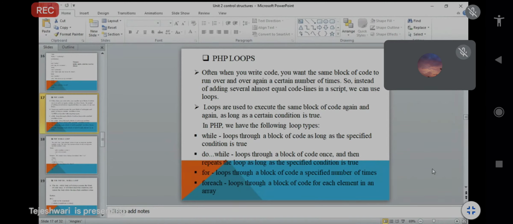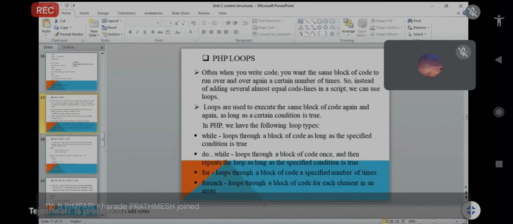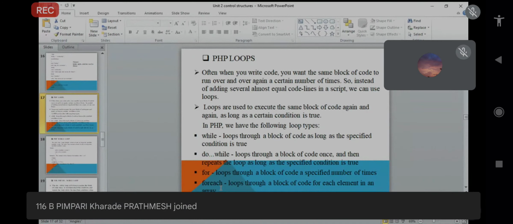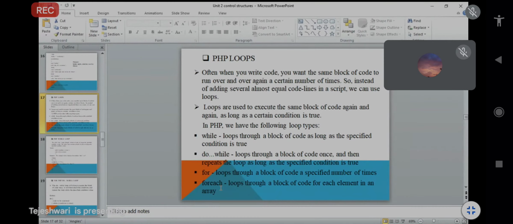So this is the for loop. Next, foreach loops through a block of code for each element in the array, because this foreach loop is mainly useful for arrays. When we insert an array in the PHP code and want to execute a block of code for it, we use the foreach loop.